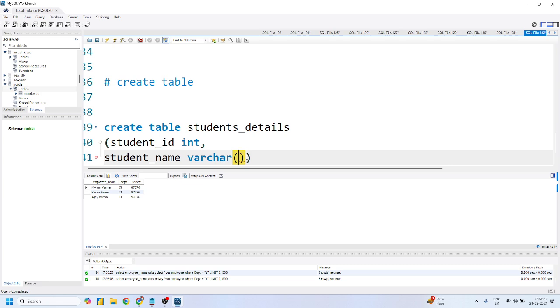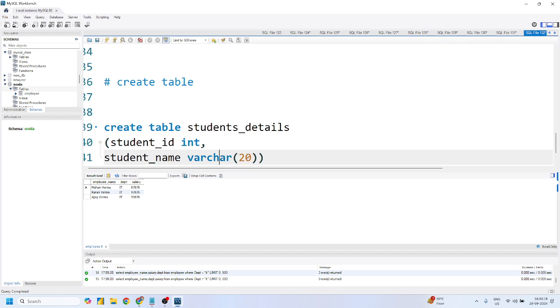I'll give my student name a length of 20. It will not generally store a length of 20 for each individual name. Suppose if the name is Rama, what exactly is the length of Rama, Mohit? Four letters, right? So it will not try to give the 20 space, 20 memory consumption, to Rama, right? It will give whatever the best possible.